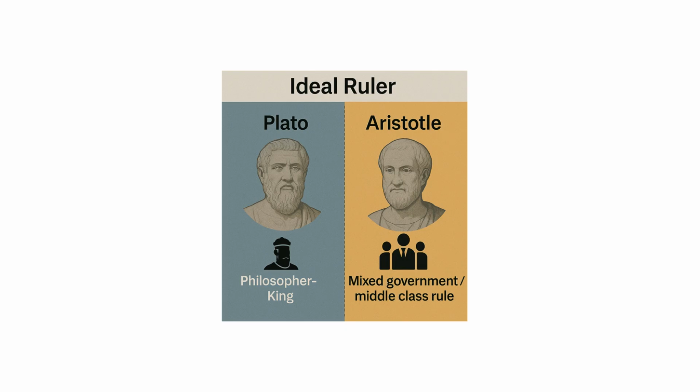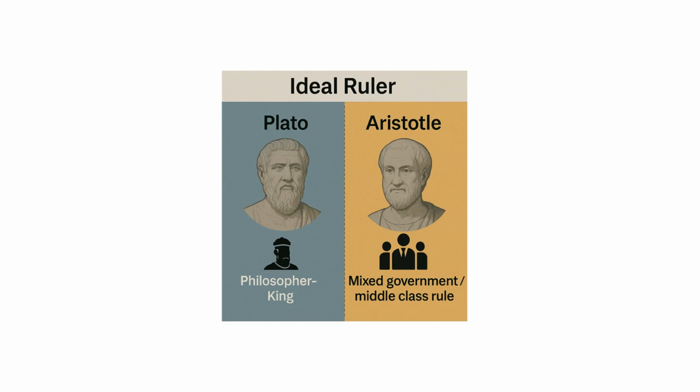He talked about one person rule, rule by a few persons, and rule by many. And of course, within this classification, he made a distinction between which was positive and which was negative, which is of course debatable. But he had a very open idea. He was open to new things and different notions. So, of course, Plato's ideal ruler was a very wise and enlightened monarch, whereas Aristotle supports balanced governance.